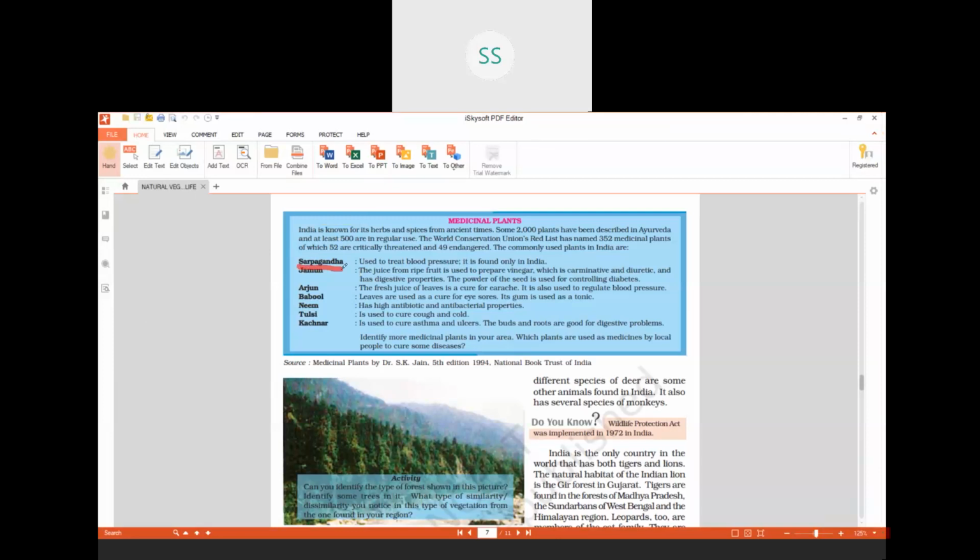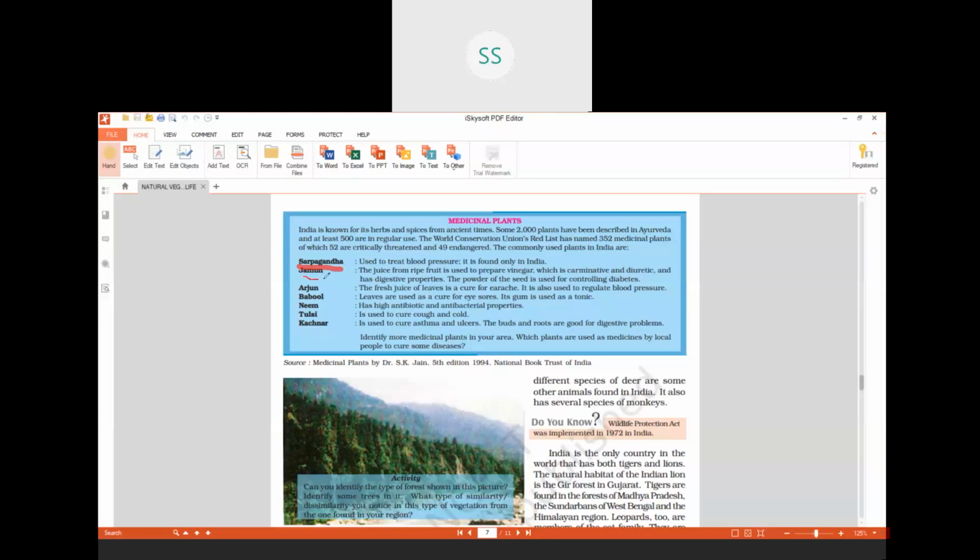It is used to treat blood pressure. It is found only in India. I am sure, children, all of you know what blood pressure is. At your home, sometimes some people have BP which goes up and down. So that is brought under control, and for that Sarpagandha is used.